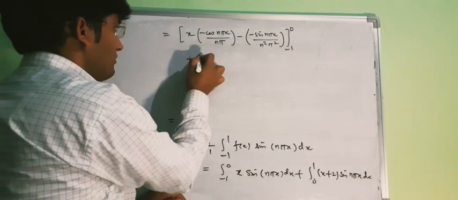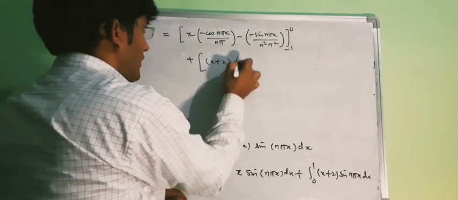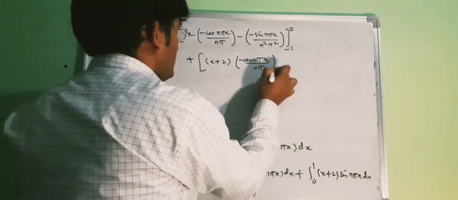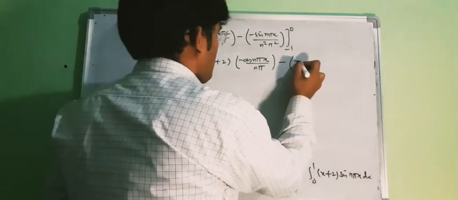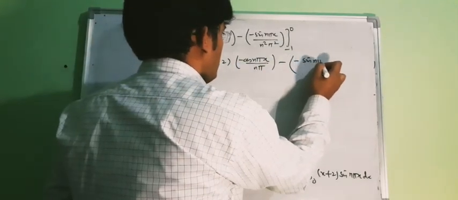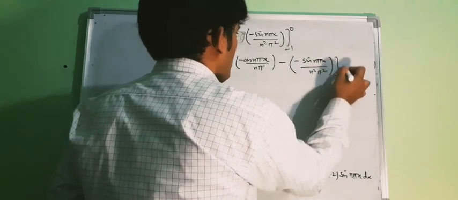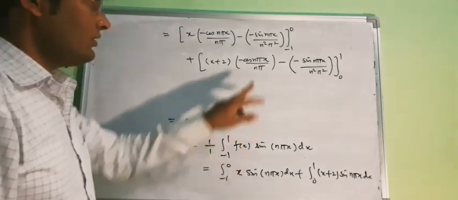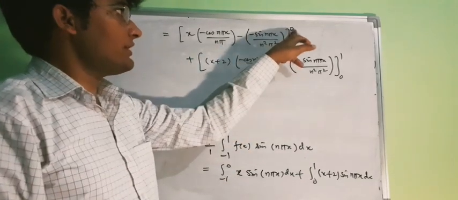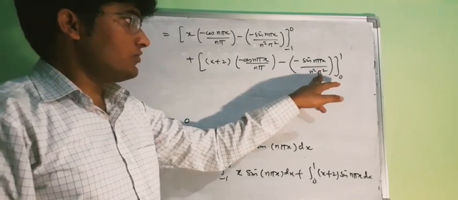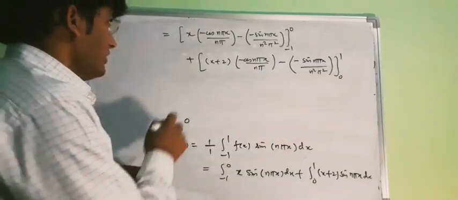Then similarly we will have x plus 2 times minus cos n pi x upon n pi, then we will have minus sin n pi x upon n square pi square, then the limits from 0 to 1. This term will be 0 for x equal to 0 and x equal to -1. Again, this will be 0 for x equal to 1, x equal to 0.